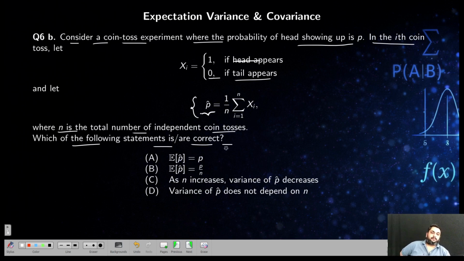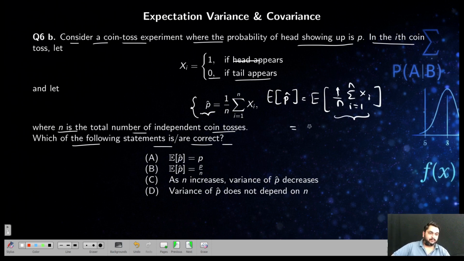Now they are asking the expectation of this P hat. You already know it follows binomial distribution. So you can write expectation of P hat is equal to expectation of, what is this P hat? 1 by n summation of i equal to 1 to n xi. So this is nothing but 1 by n will take out, summation of i equal to 1 to n E of xi.